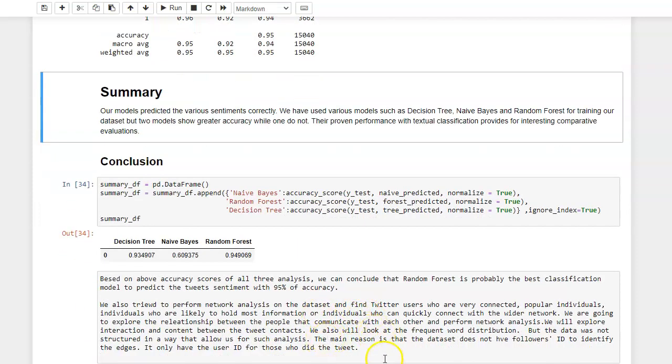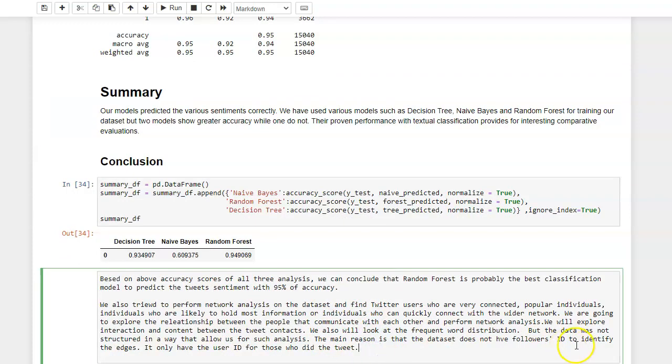Finally, we also attempted to do a network analysis by looking at the tweeters and the followers' IDs to see who's connected and do eigenvector analysis like that, but we could not do it. The main reason is that the dataset does not have the followers' IDs, only the tweeters' IDs, so we regret that we cannot do that part.